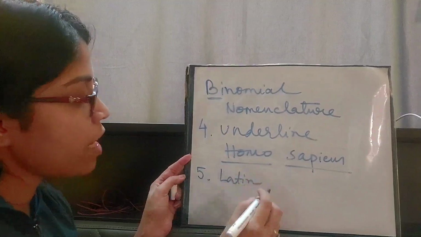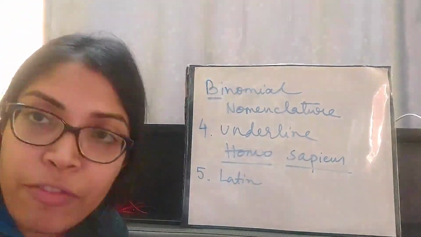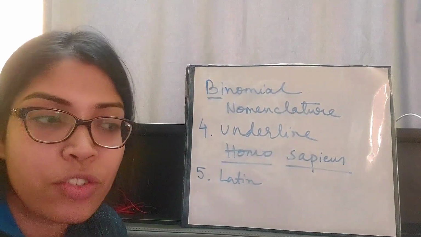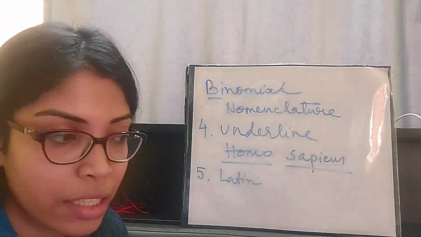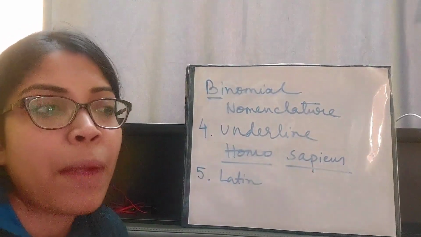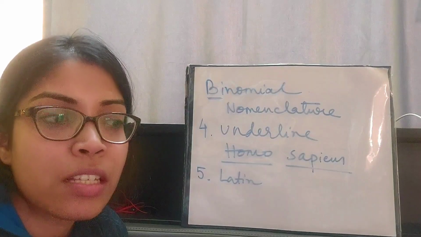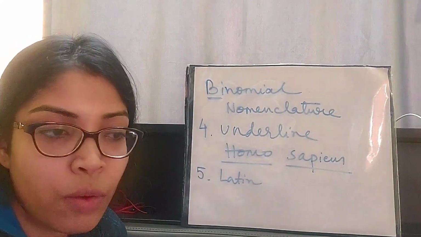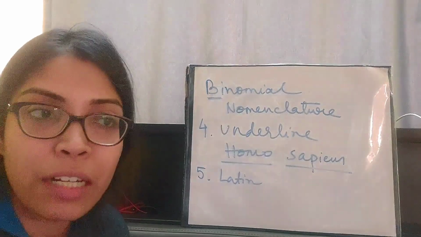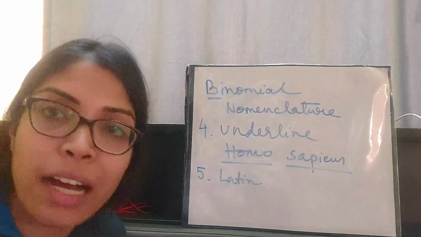All scientific names are either derived from the Latin language, or even if they are not derived from Latin, they will be Latinized. Suppose the scientific name of mango is Mangifera indica. Mango is generally found in India, so to Latinize it, India has been transformed into indica.